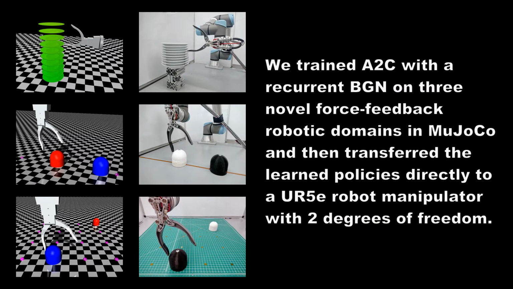We trained A2C with a recurrent BGN on 3 new force feedback robotic domains in MuJoCo, and then transferred the learned policies directly to a UR5E robot gripper with 2 degrees of freedom.